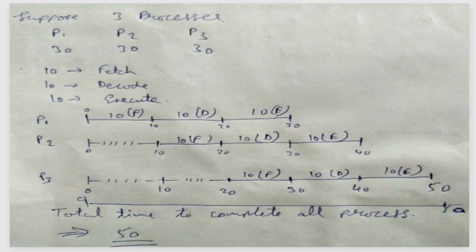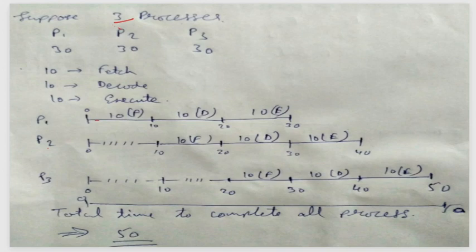See what happened here. Three processes were there. Each required fetch, decode and execute, and everyone was requiring 10 units of time. Process 1 has done the fetching and went on to the decoding. When process 1 goes on to the decoding part, process 2 can be fetched at that time. Got it?